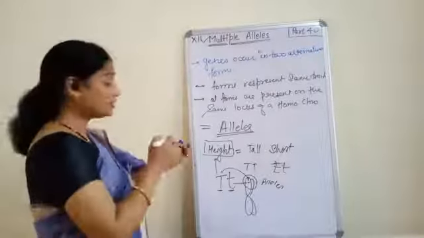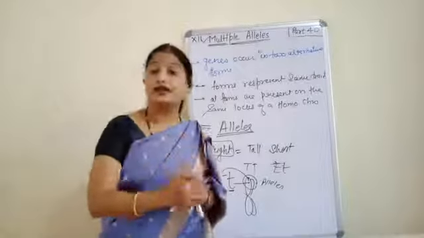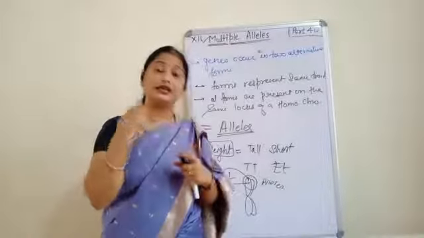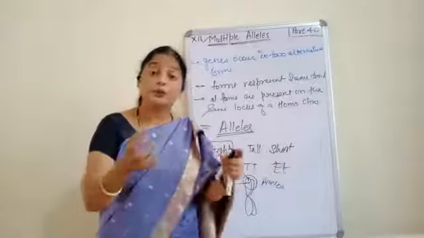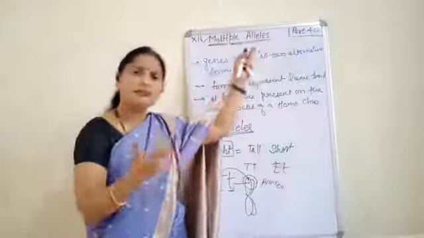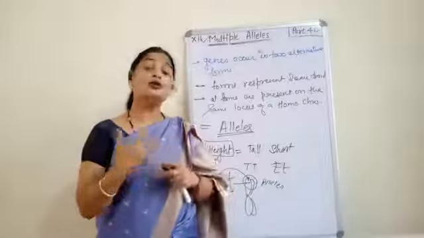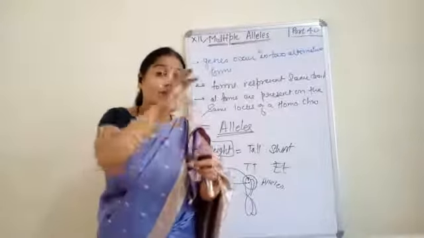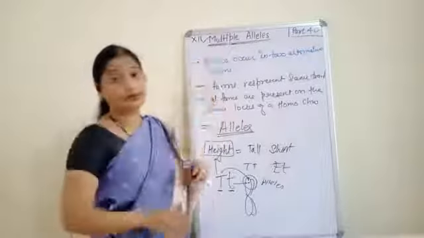Now children, what happens sometimes? More than 3 alleles can also club together and represent the same trait. And this group of alleles is called multiple alleles because many alleles are there. So the term is very clear: when more than 3 alleles occupy the chromosome and represent the same trait, that is called multiple alleles.